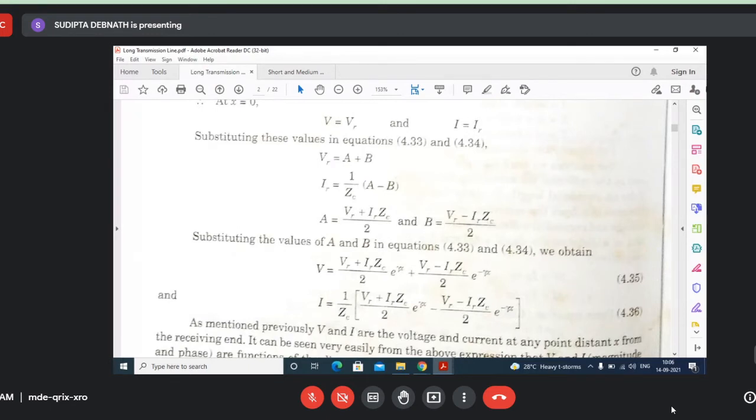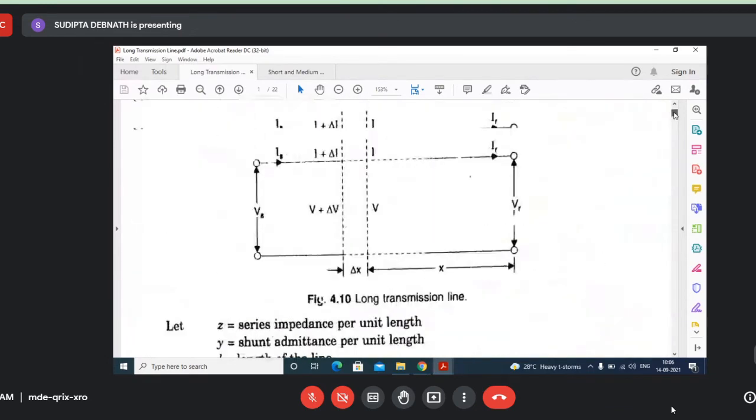So actually what is happening is that the incident wave goes from here to here, then at the receiving end it gets reflected, and the reflected wave goes from here to here. So the incident wave decreases as it goes from here to here, and the reflected wave decreases as it goes from here to here. Understood?